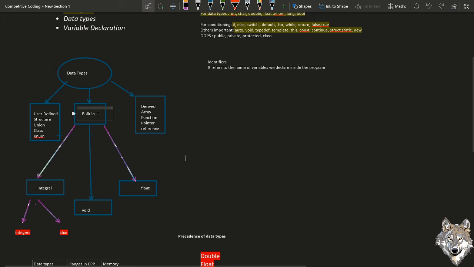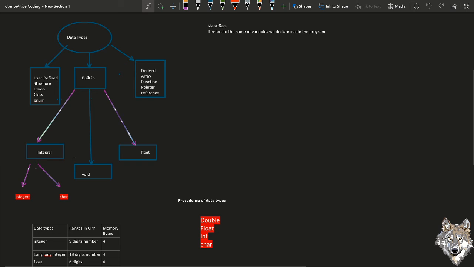And there are built-in types, which are void, integral, and float. Integral has two types. One is integer, where we deal with numbers, and the other is character, where we deal with characters and strings. An integer is a number which can have both positive as well as negative values.